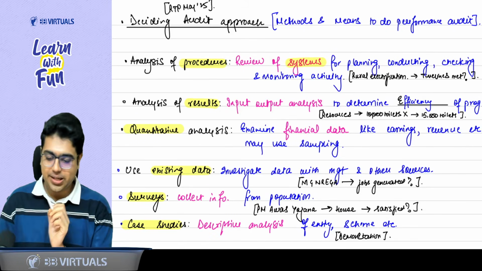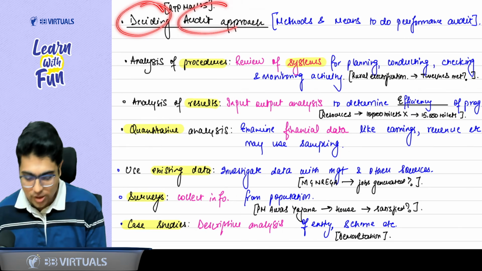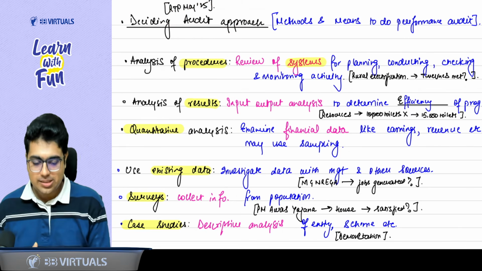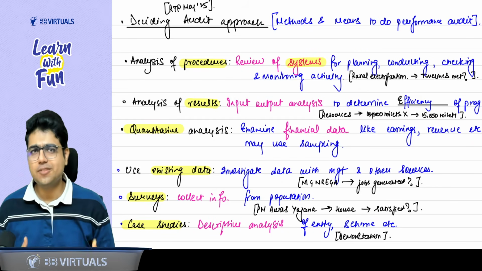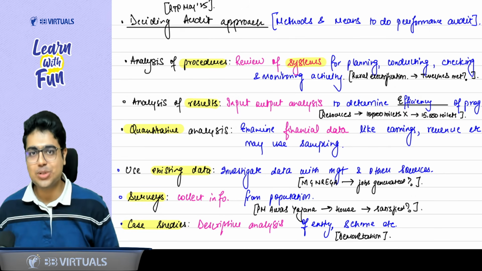Now, sir, after the break, we were discussing deciding the audit approach. Audit approach means the methods and means for doing the performance audit. Basically, what testing will you do? What testing will you do to test the performance?